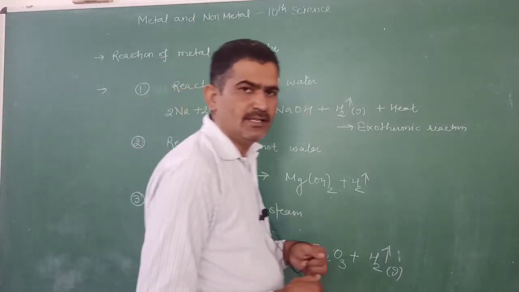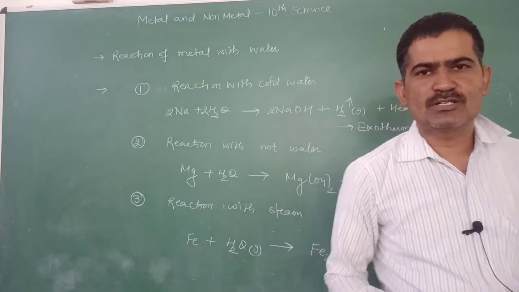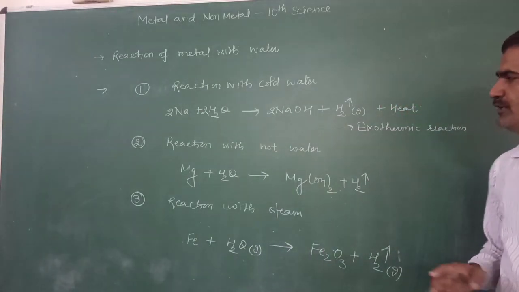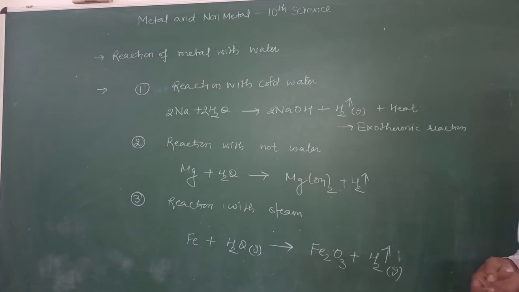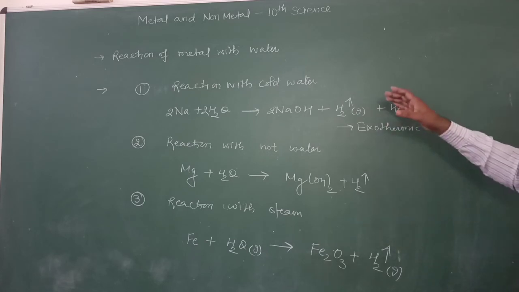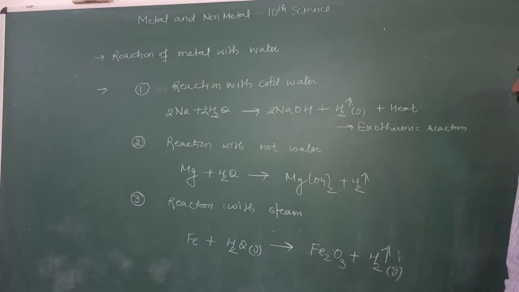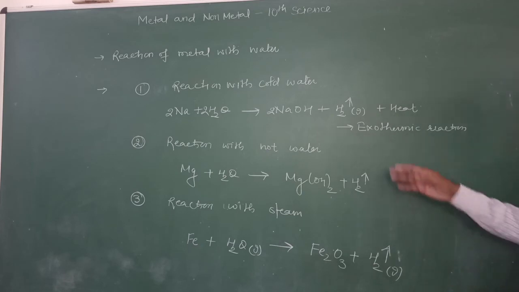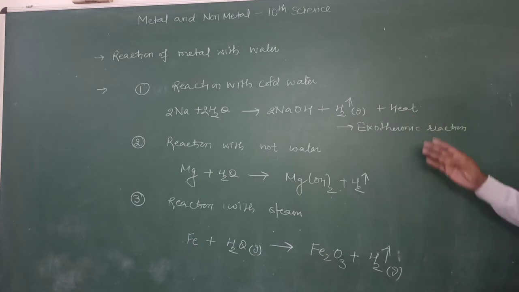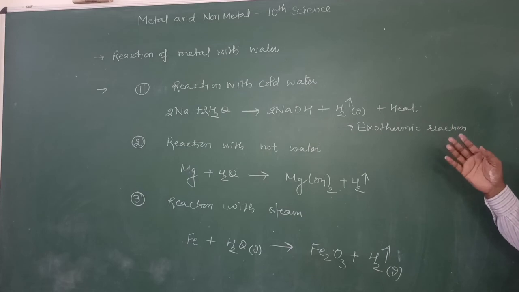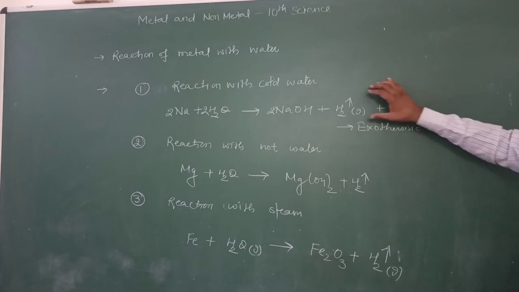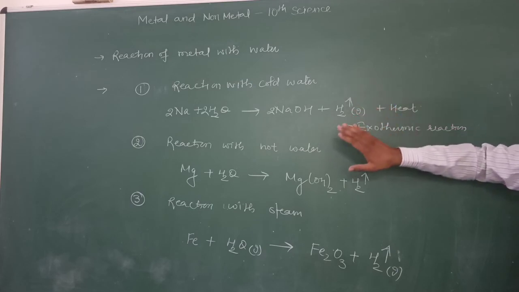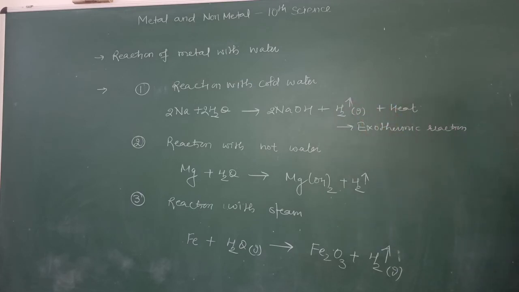This shows that the reactivity of a metal towards water depends on its behavior towards the water. The most reactive metals, like sodium and potassium, react violently with the water and produce hydrogen gas, and this hydrogen gas immediately catches fire, because it produces so much heat that it ignites the hydrogen gas. That's why we keep sodium and potassium under kerosene oil.